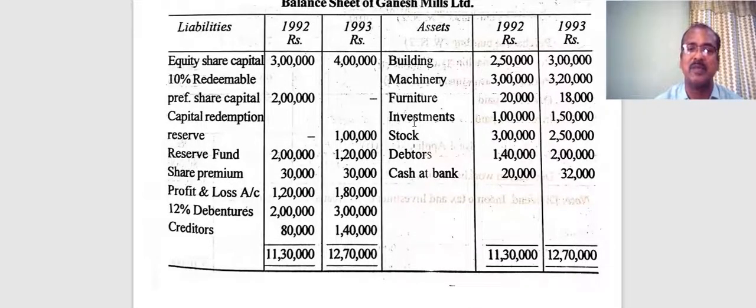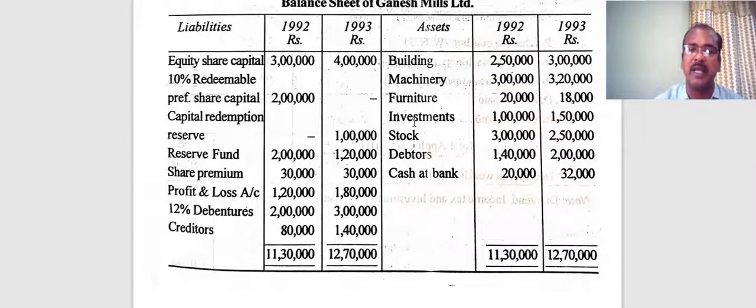What about the items on the asset side of the company? Building 2,50,000, now it is 3 lakhs. You find an increase in building. Machinery 3 lakh, 3,20,000 for the current year. Furniture 20,000, 18,000. Investments 1 lakh, 1,50,000. So you find changes in all these four figures. If required, you have to open ledger accounts for building, machinery, furniture and investment as well.